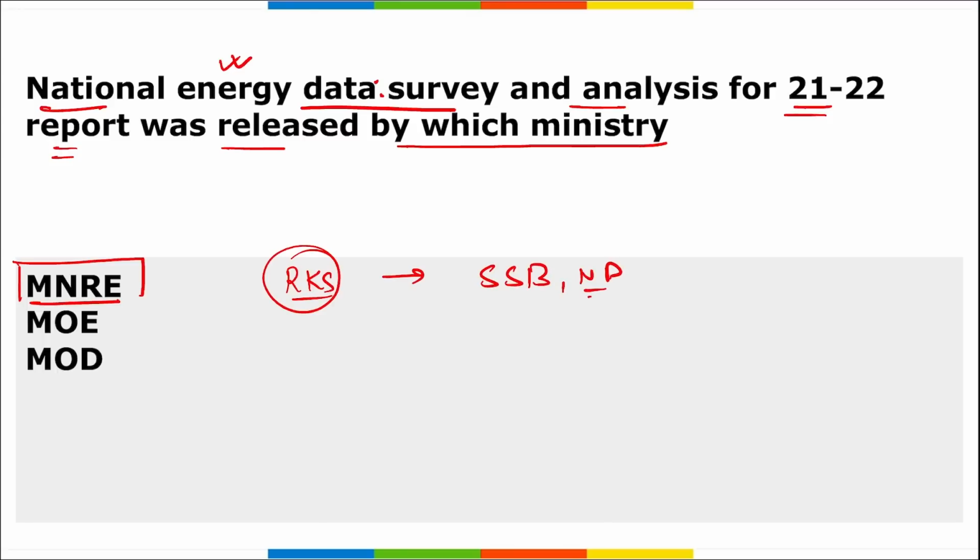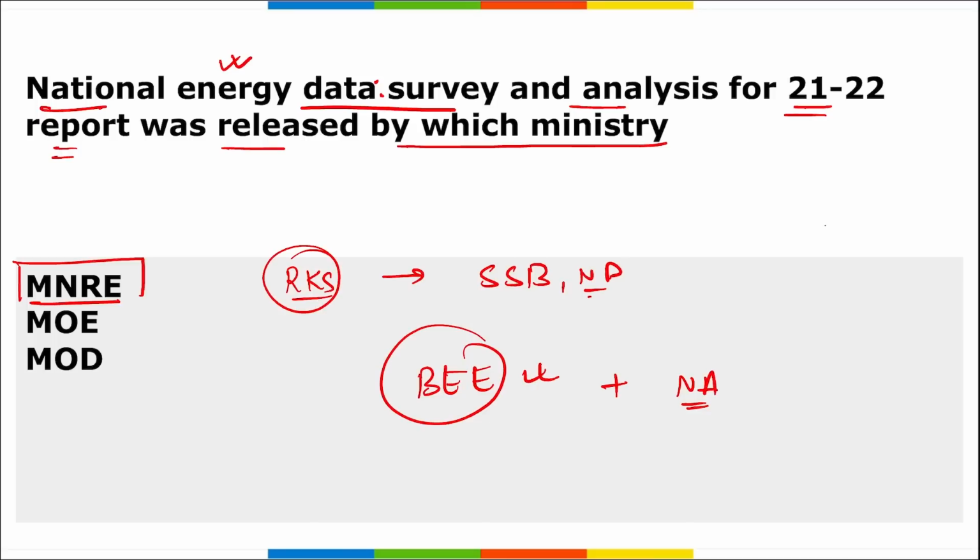Correct? Now the next question that can be asked is that this report is produced by the Energy Data Management Unit under the Bureau of Energy Efficiency, and this comes under the Ministry of Power. This was in collaboration with Niti Aayog. Correct? Niti Aayog here provided the details for various energy insights and consumption patterns across various sectors of the Indian economy.